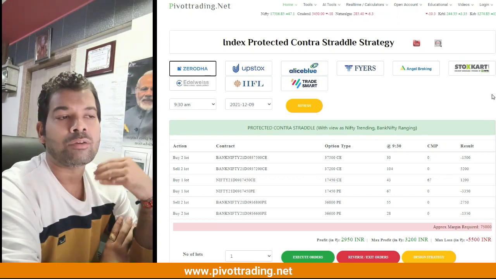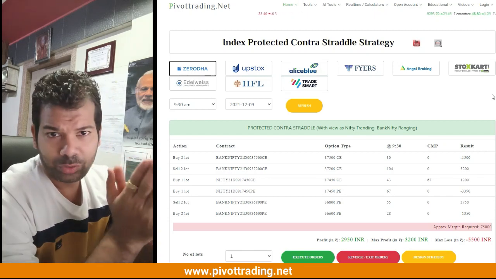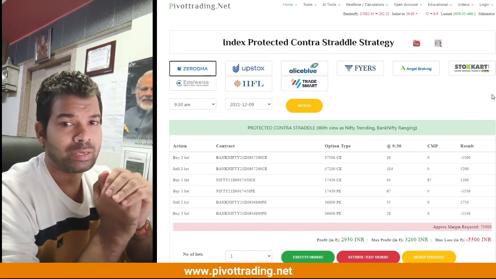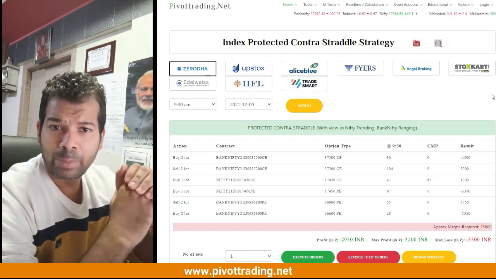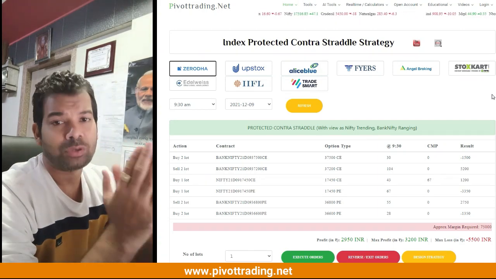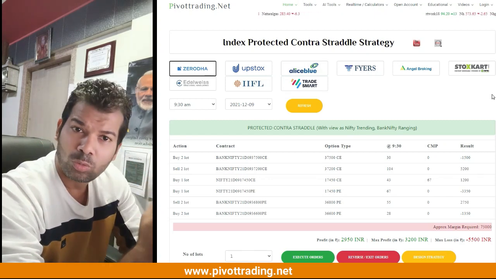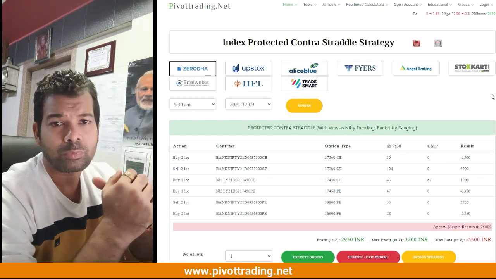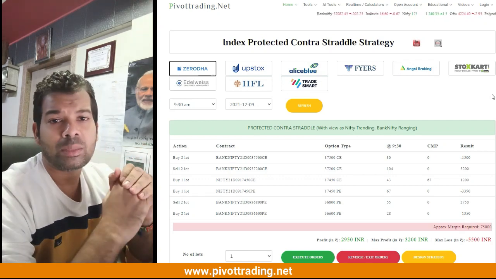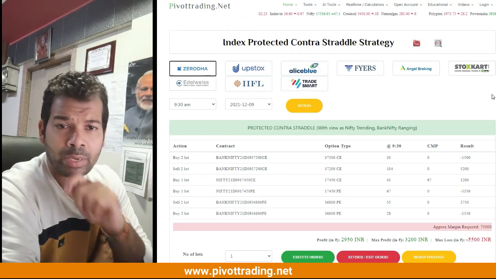That is, we sell the near money call and put of the Bank Nifty options, and we buy far out of the money call and put options in Bank Nifty, so that even if Bank Nifty behaves abruptly, there is a limited loss in the Bank Nifty options. Let's say Bank Nifty goes up by 2000 points or goes down by 2000 points, then we will have a limited loss in the Bank Nifty options, because we have covered it by buying the out of the money call and put options.